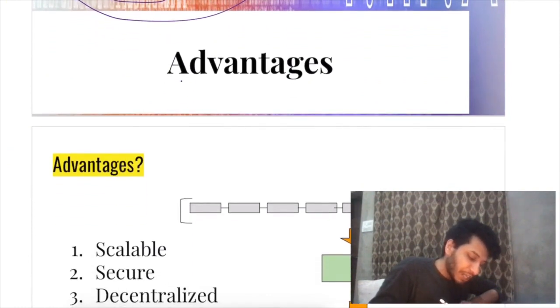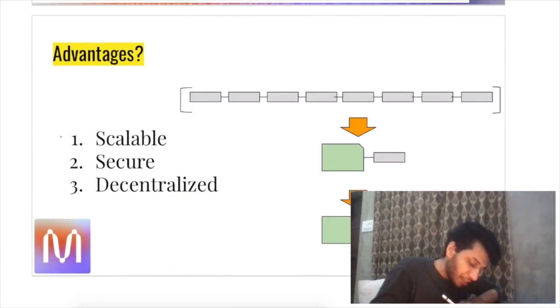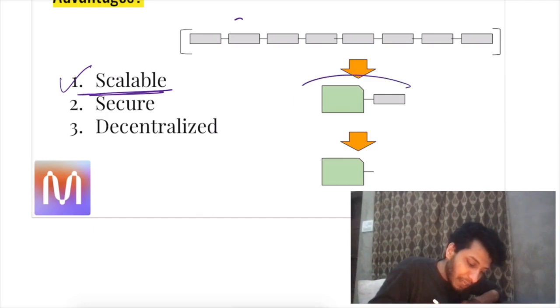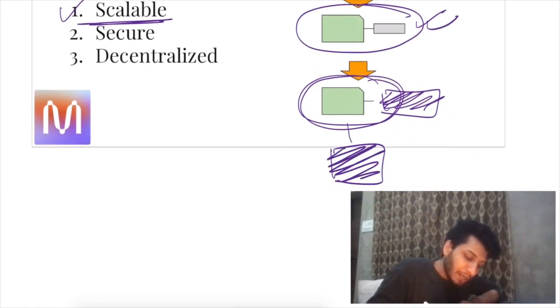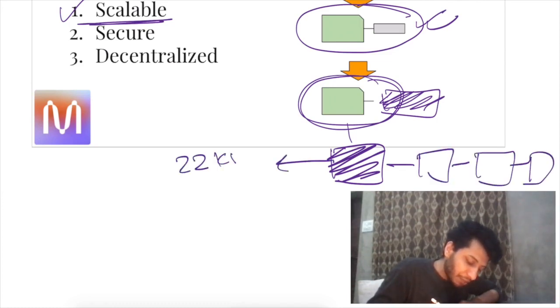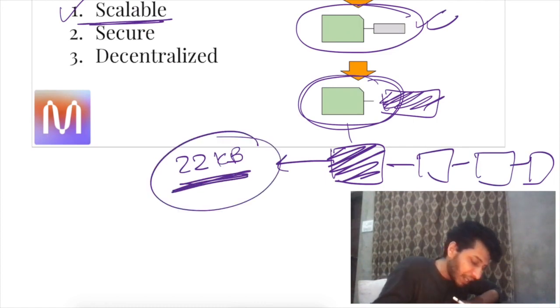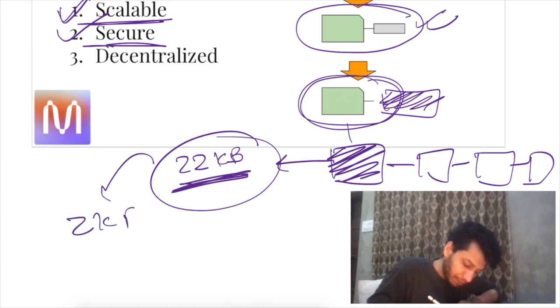So let's just look into the advantages of Mina protocol over other blockchains. So basically it is scalable. How is it scalable? It should be quite simple by now. Whenever a new block is getting added, it produces a new proof for it, and whenever a new block is getting added, it will again produce a new proof for it. So no matter how many blocks get added, it will always be only of size 22 KB. So it is pretty scalable, right? It is secure, as this proof is a zero knowledge proof, and it is decentralized.